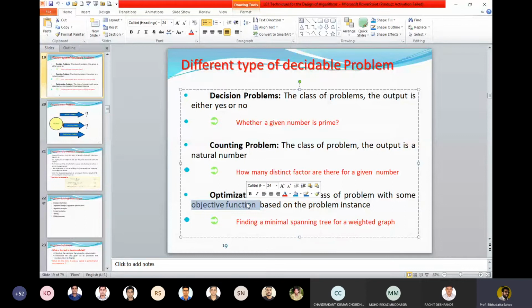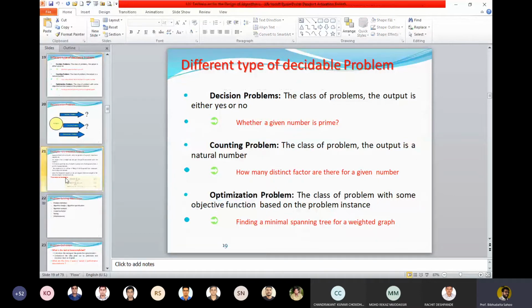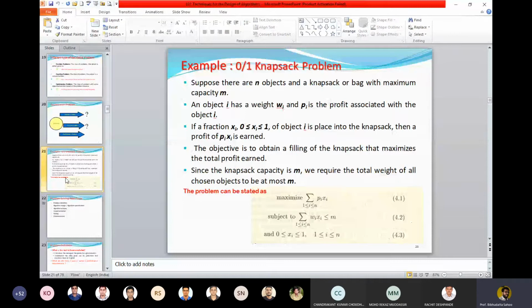Let us say if I look into sorting, sorting is not an optimization problem. If I look into the 0-1 knapsack problem, it is an optimization problem. If you remember the 0-1 knapsack problem, we have n objects, each object has a specific weight and a profit associated with it, and we have a knapsack or a bag of capacity m. So maybe we are representing this as an objective function.